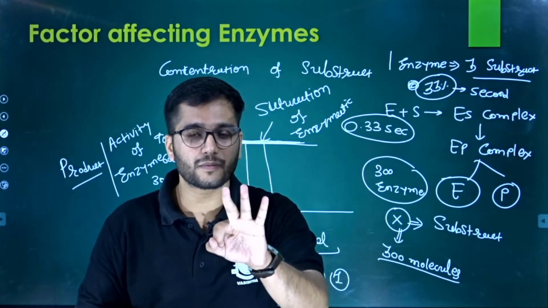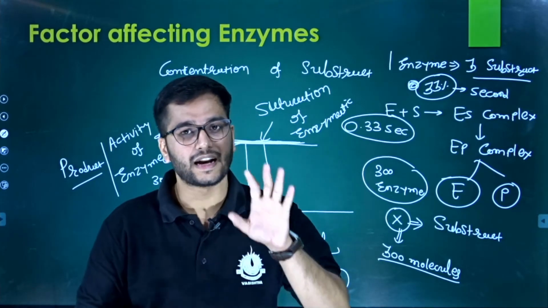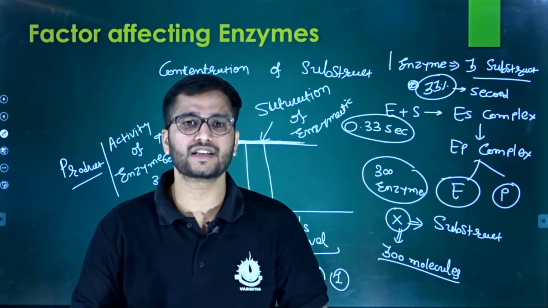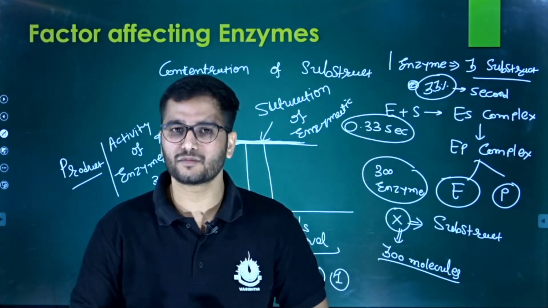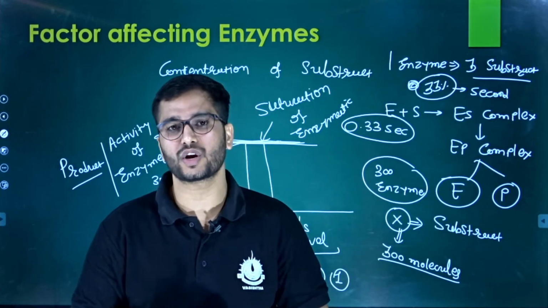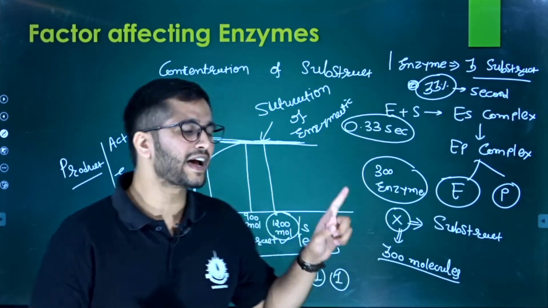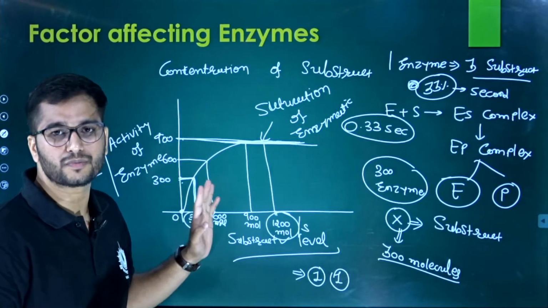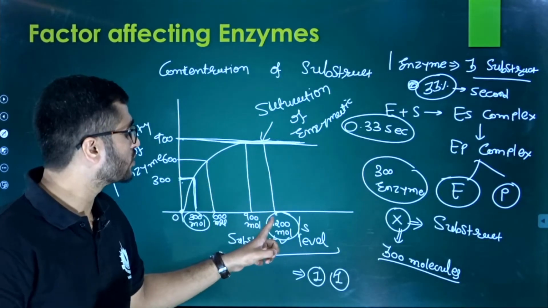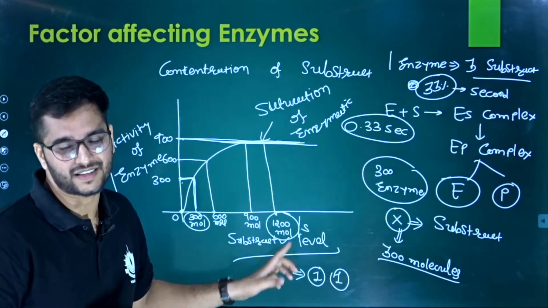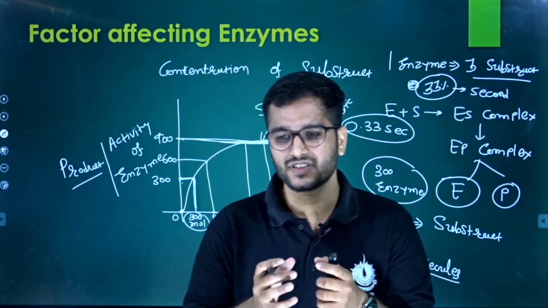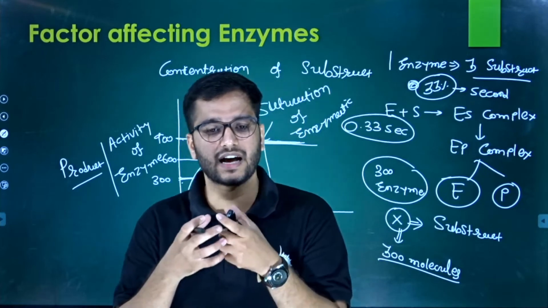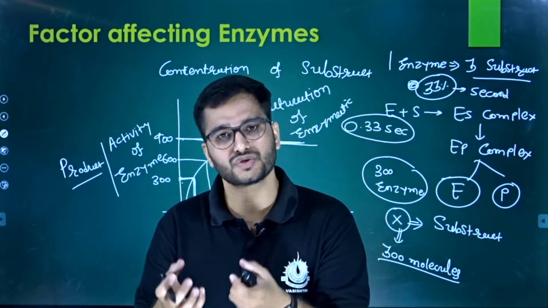We have 300 molecules of enzyme, and only 900 molecules can attach to them. So only 900 molecules convert into product every second, and the acceleration stops at this point. So this was the core concept of our discussion today.